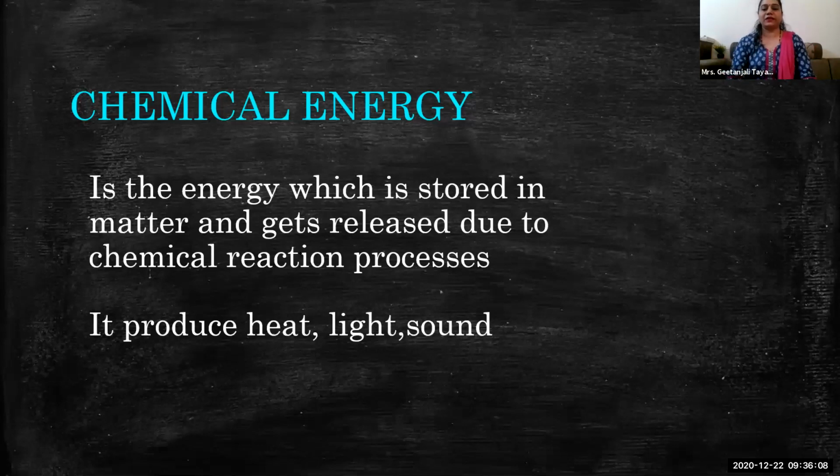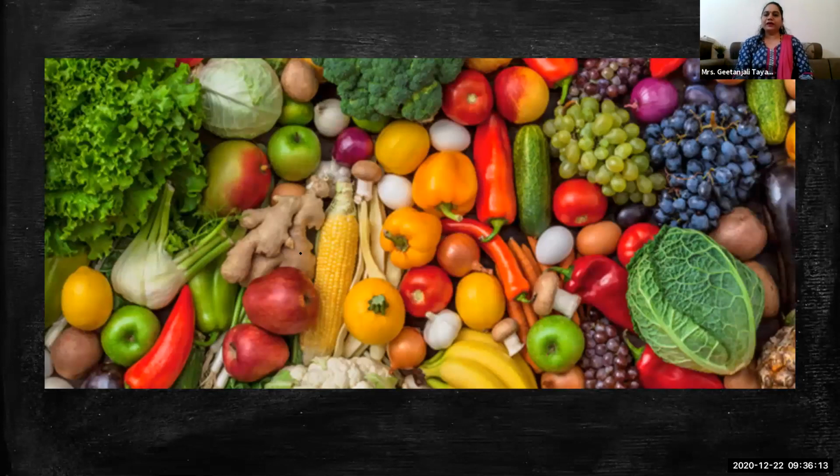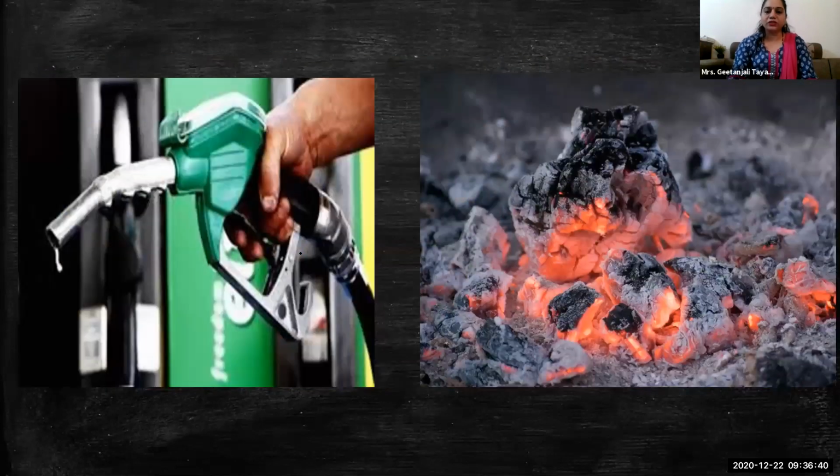So many examples are there, and different forms of chemical energy are there. All the food we are eating, that is chemical energy only. Food is stored chemical energy, and we eat and digest it and convert it into a different form of energy. By the reaction that breaks it down in our body, the digestion process is conducted, and after that the chemical energy is released into different forms of energy. Then petrol, diesel, coal, these are examples of stored chemical energy.